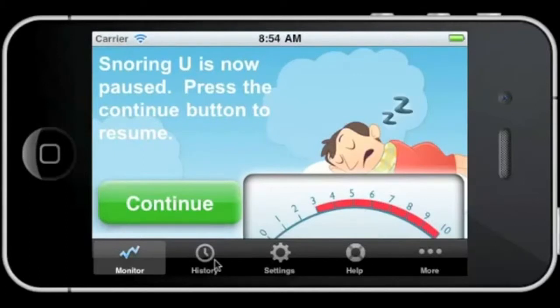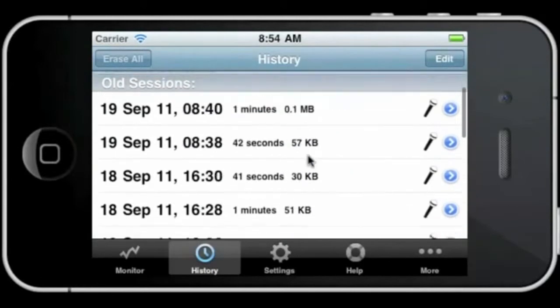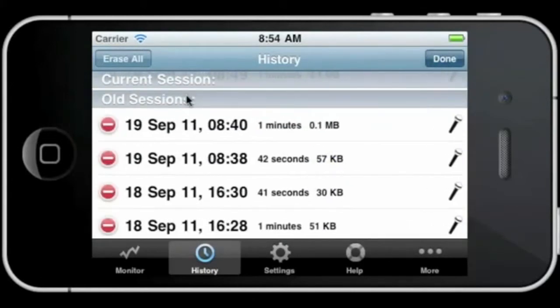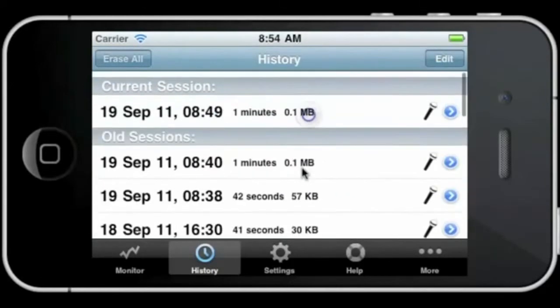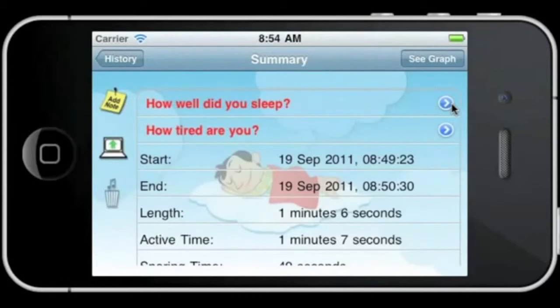If we go to the history screen, you see a list of saved sessions, and with the edit button you can easily remove sessions you don't want to save. Here you can also see, for example, if a session has a note attached to it, if there is sound recorded, or if the sound has been deleted. If you click on the blue-white arrow to the right, it takes you to a summary for that particular session.